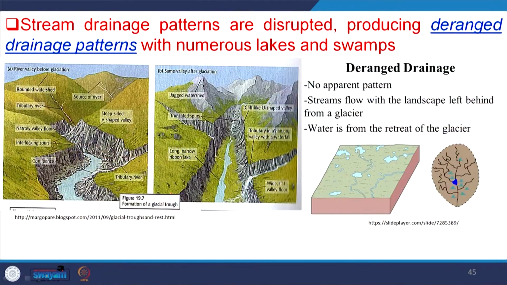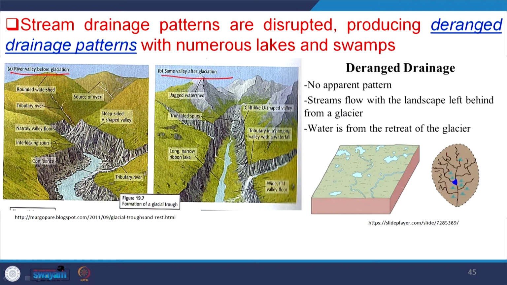So, starting with the streams or the drainage pattern changes in a glaciated area. For example, if you remember when we were talking about the U-shaped valley and the V-shaped valley, the river system generally creates a V-shaped valley, but in a glaciated sequence it creates a U-shaped valley. If you see these two figures, here is the river valley before glaciation and after glaciation.